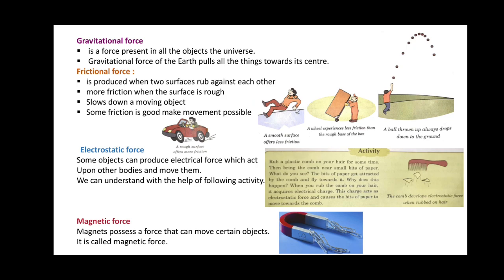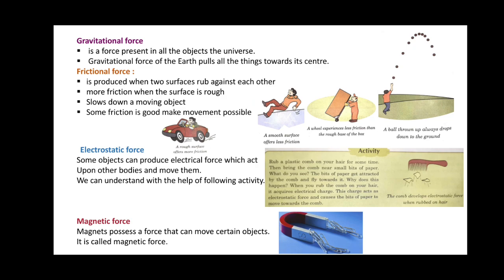It keeps heavenly objects like the sun, stars and planets in their respective places. Stars, planets and the sun are always in their places, right? Because of the gravitational force. The gravitational force of the earth pulls all things towards its center. It keeps all things on the earth bound to it.